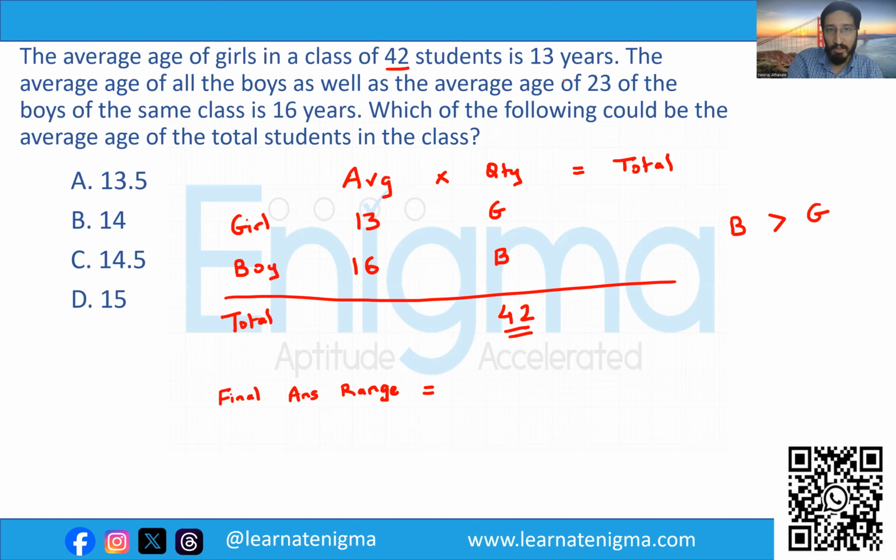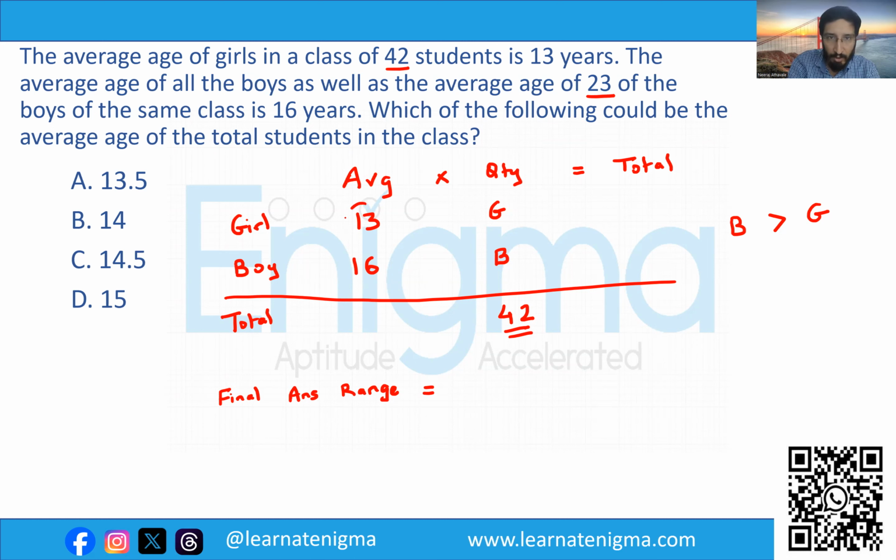Why? Because it is given that there are 23 boys minimum. Now the total number of students is 42. Out of that, 23 are boys minimum. So the quantity of girls will always be less than the quantity of boys. So from this, we can easily get the answer's range.